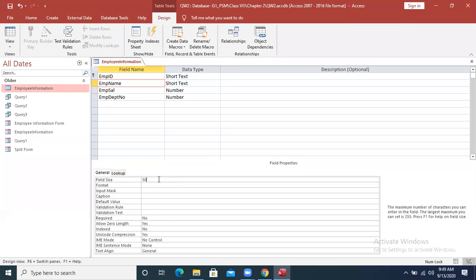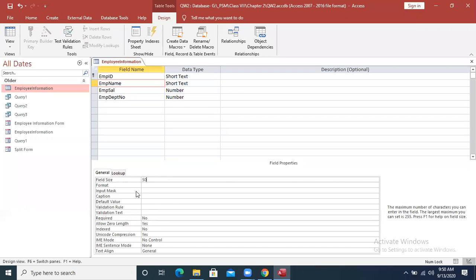Sir, I think the gap between two columns. No, for example, employee name is there, no? And we are clicking on employee name and we can see that its field size is there. 255 was written over there, but I changed it to 50. What does it mean? It means that the user can enter a maximum of 50 characters in the name. मतलब your name can't be more than 50 characters. इससे कम हो सकता है, 30 हो सकता है, 20 हो सकता है, but not more than 50 characters. This is the field size that we have mentioned. Getting this thing?